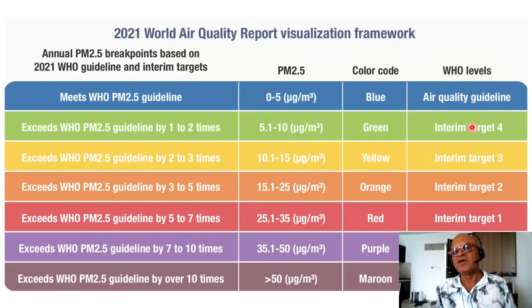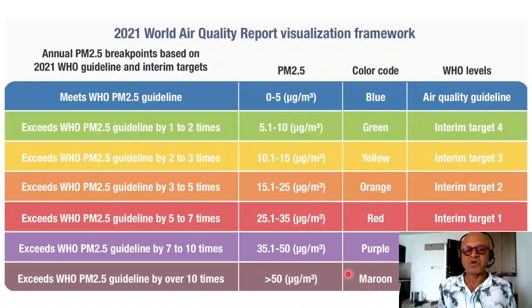So here we have air quality guideline, interim target 4, interim target 3, interim target 2, 1, exceeding target levels, and exceeds target levels here as well, going from color codes of blue, green, yellow, orange, red, purple to maroon.